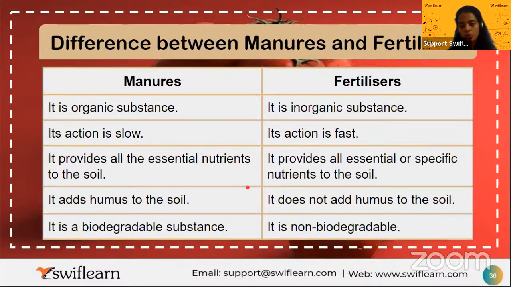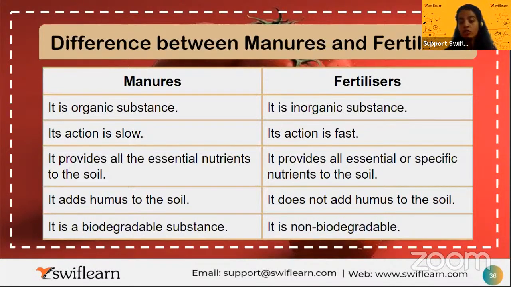Manure adds humus to the soil. I told you, the decomposed organisms that decay, the buried plants and animals, come under humus and manure. But in the case of fertilizer, it does not add any humus to the soil. Then manures are biodegradable substances, while fertilizers are non-biodegradable, cannot be decomposed. So these are the differences between manure and fertilizer.